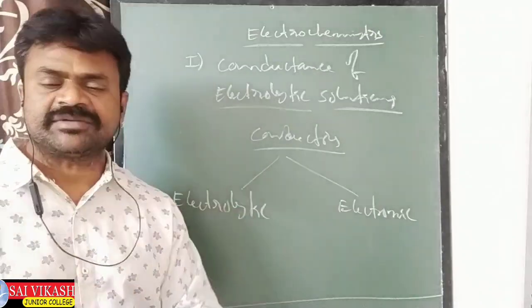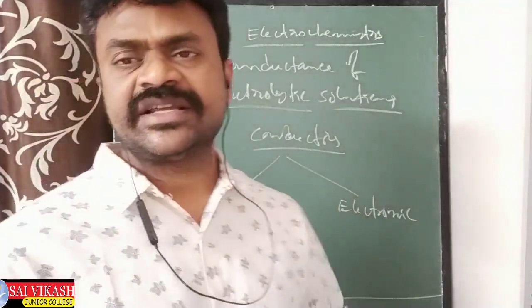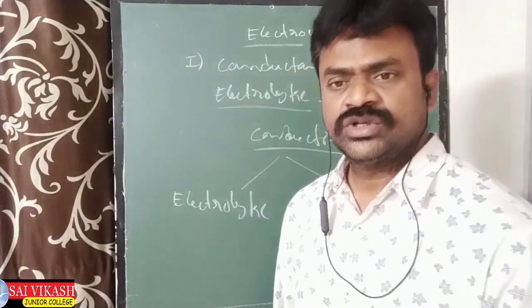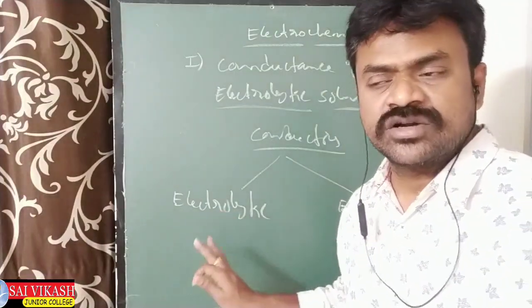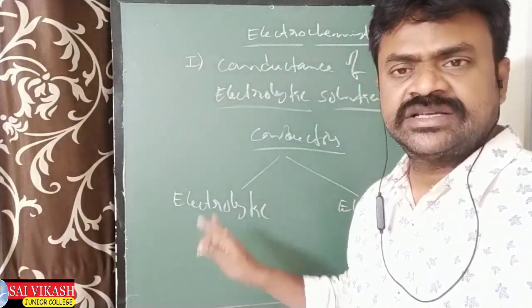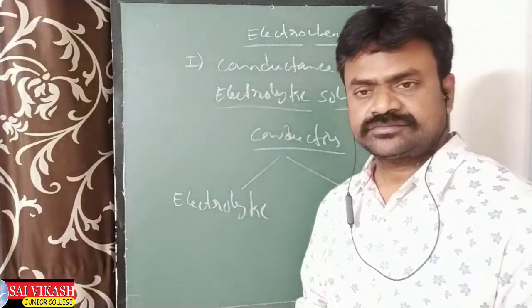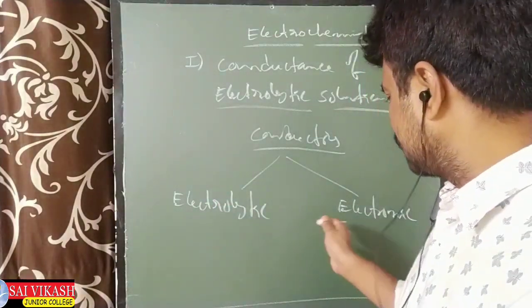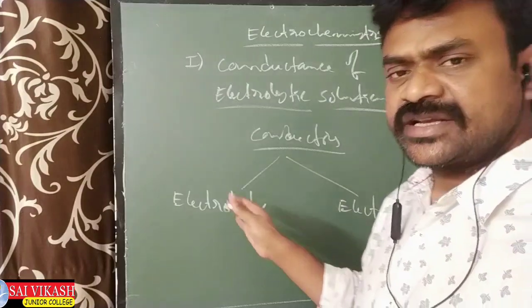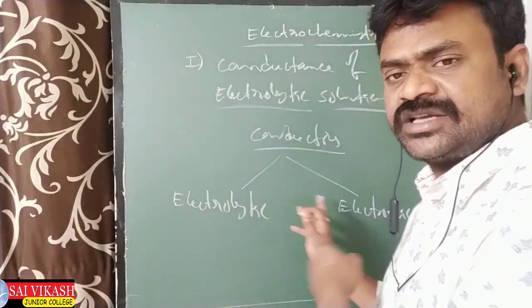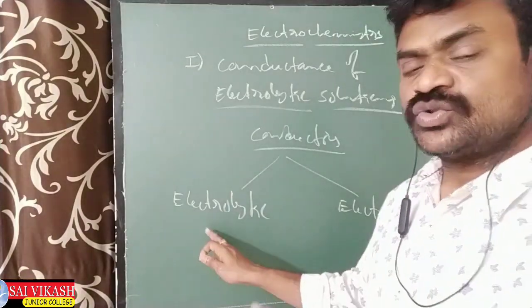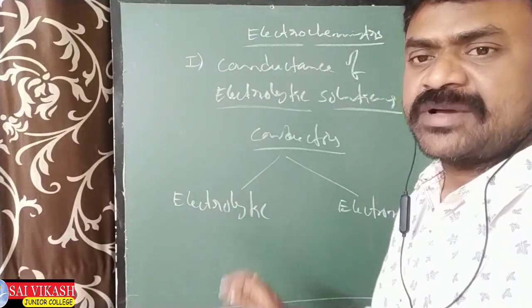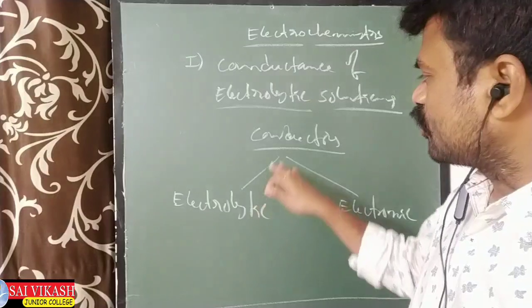Through these ions, current is passing. So these are called electrolytic conductors, and we want these in this chapter. In electronic conductors, current passes through electrons; here, it passes through ions.